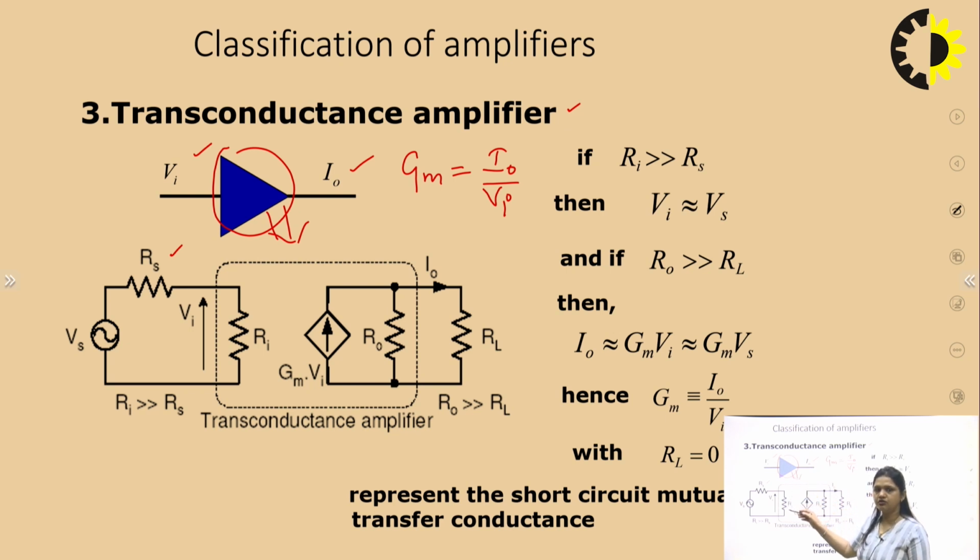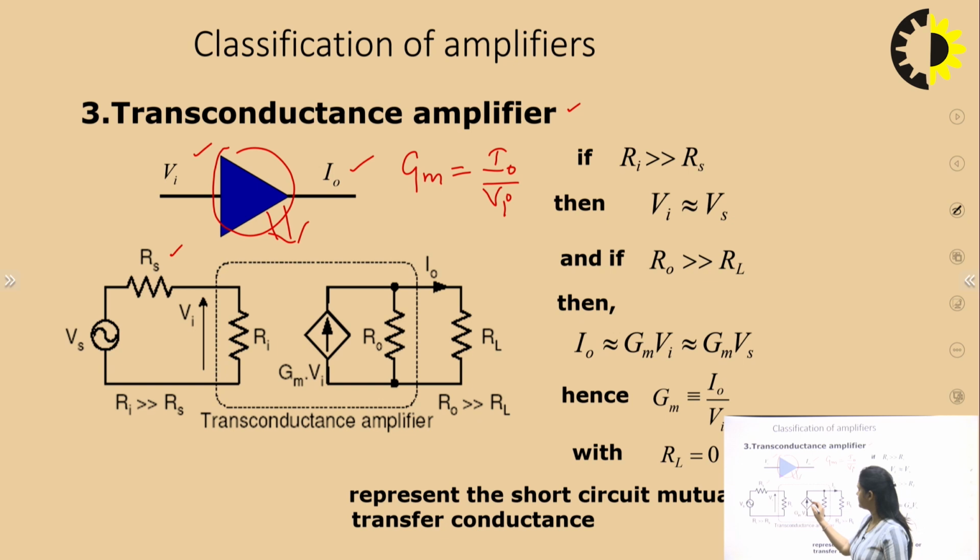You have seen the voltage and current amplifier. Here also, for the voltage amplifier or current amplifier, in both cases this RI is represented at the input side. Here is a voltage source that depends on the input signal. If it is voltage, then it is represented by a voltage source. If it is current, then it is represented by a current source, and this direction shows it is a current source.